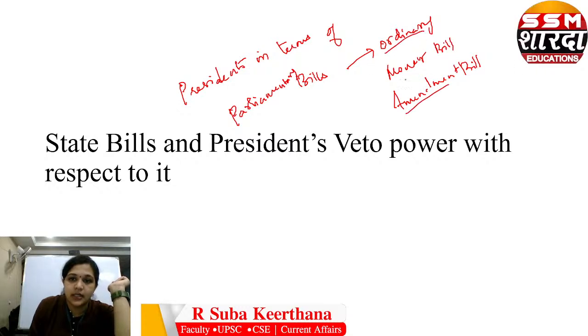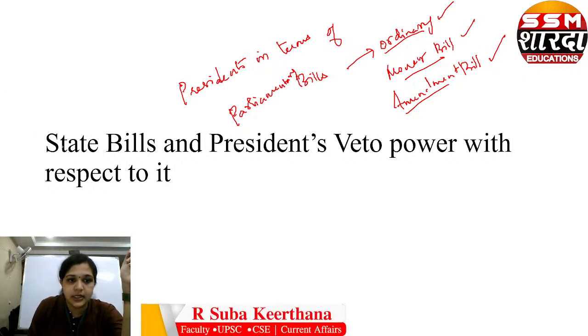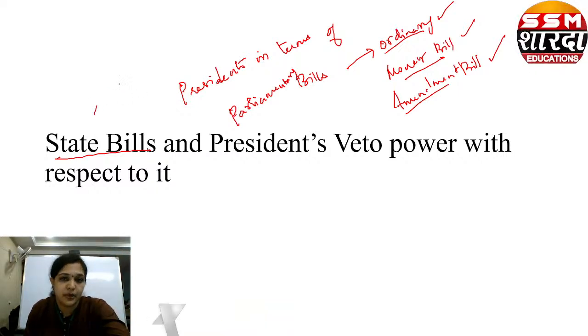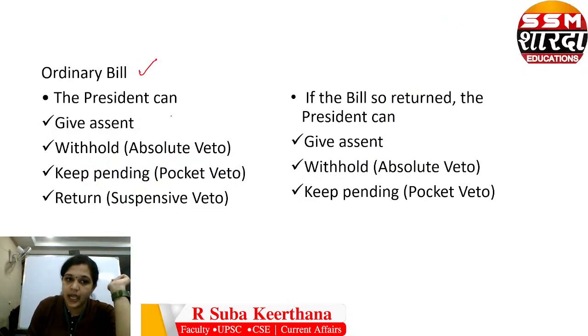Fine. So these are the things. In ordinary bill, money bill and amendment bill, we know very well what happens. But now we are going to see, in terms of state bills, the same ordinary, money and amendment bills, what are all the president's veto powers in that? We'll see that. So in terms of ordinary bill, the president can give assent.